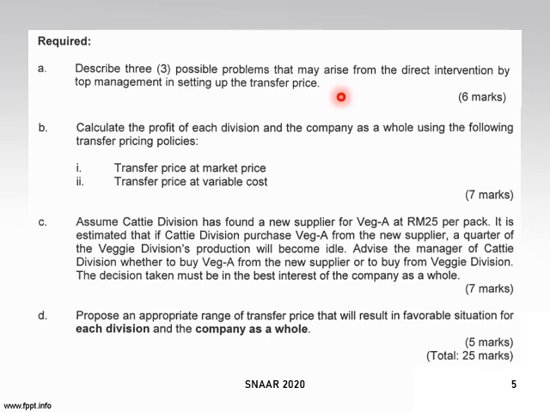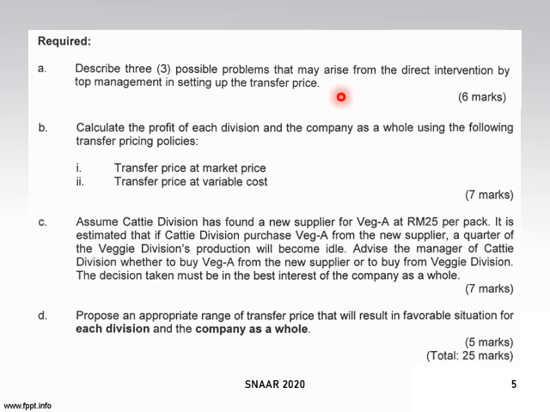Okay, next adalah B. You kena calculate the profit of each division and the company as a whole. So you ada 3 benda nak kena kira, which is first adalah Veggie, Cathy and the company. Okay, you kena guna the following transfer pricing policy. First one, kalau you transfer menggunakan market price. Second one, kalau you transfer guna variable cost.